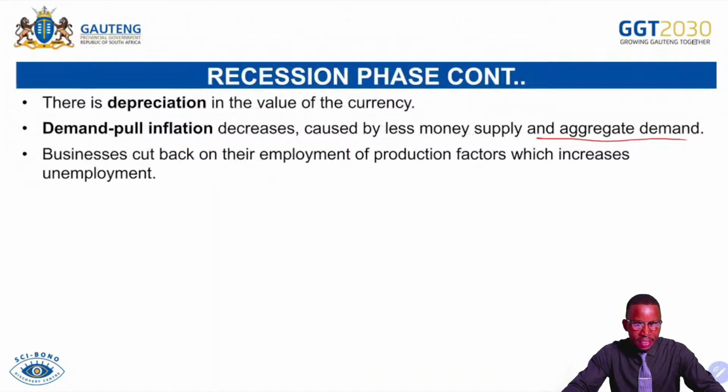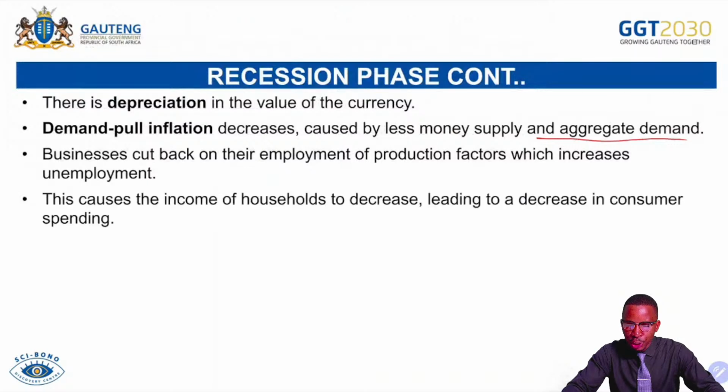Businesses cut back on their employment of production factors, which increases unemployment. It's been mentioned before. This causes the income of households to decrease, leading to a decrease in consumer spending. Obviously, once people are unemployed, there will be less disposable income available in the economy. For that sake, the consumption spending will be decreasing in the economy.